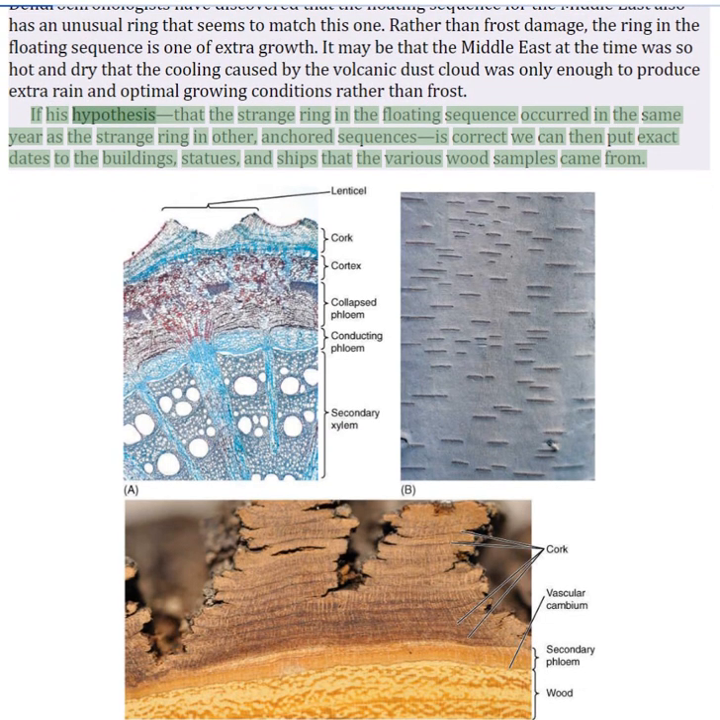If his hypothesis, that the strange ring in the floating sequence occurred in the same year as the strange ring in other, anchored sequences, is correct, we can then put exact dates to the buildings, statues, and ships that the various wood samples came from.